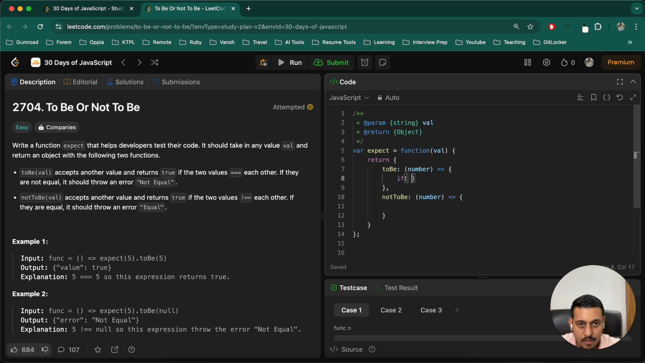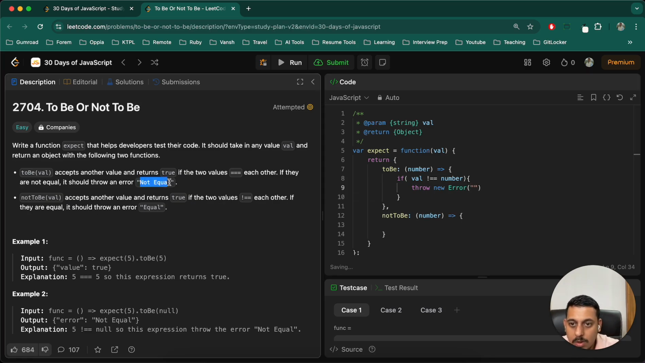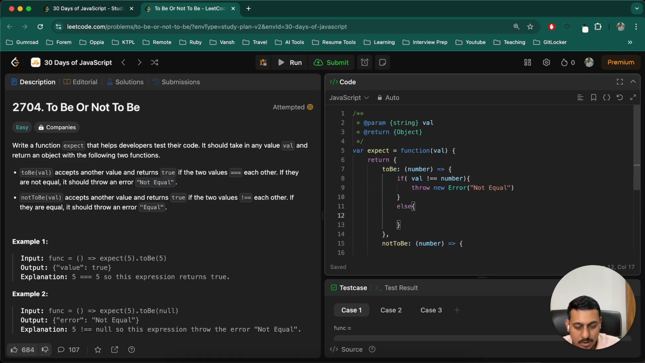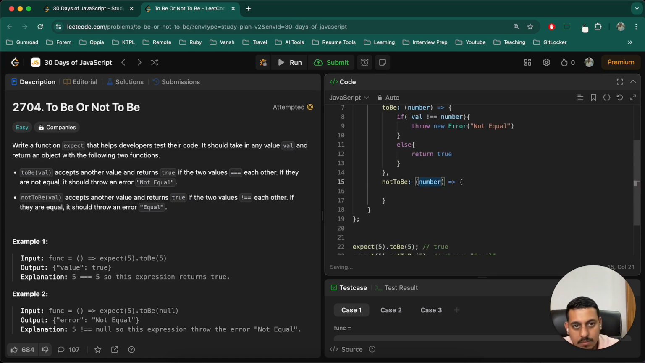Okay, so if val is not equal to number, throw new Error, "Not Equal". Let's copy this and paste it here. Otherwise, they are equal, so return true. Okay, I hope it is correct. If val equals number, return false, or let me check.